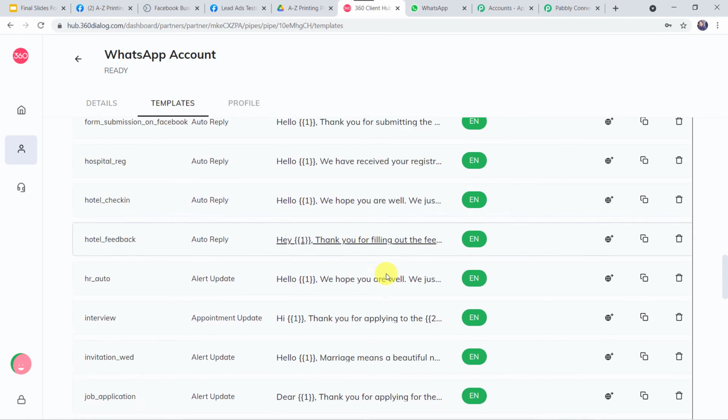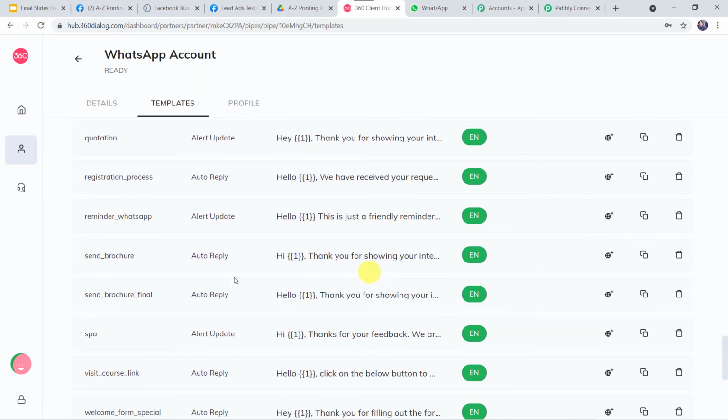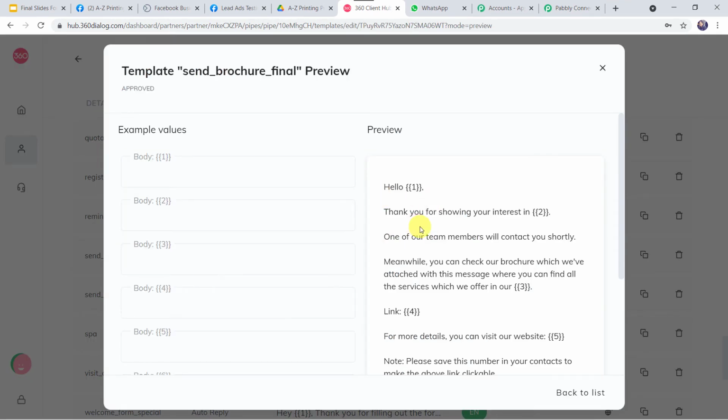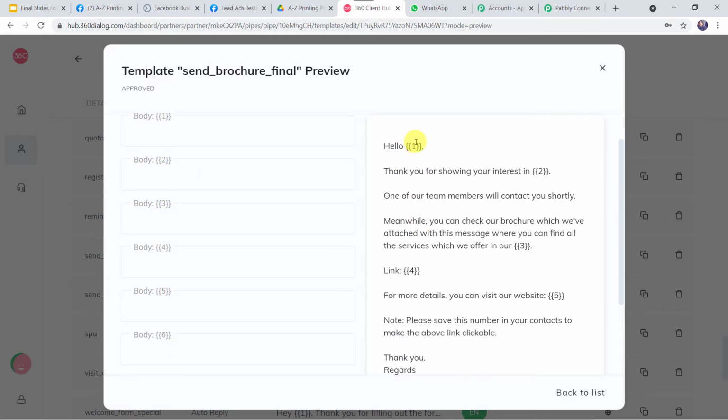So I'll open that template, that is Send Brochure Final, and let us read the template. Hello, {{1}}. Thank you for showing your interest in. Here I have given some numbers, 1, 2, 3, 4, 5, 6 in curly braces. You might be thinking why I've kept these numbers in curly braces. Just because these are the body fields, and the values of these body fields are going to change as the customer fills the form. As you can see, in Hello we want the customer name in the first parameter, and it is going to change every time the customer fills the form.